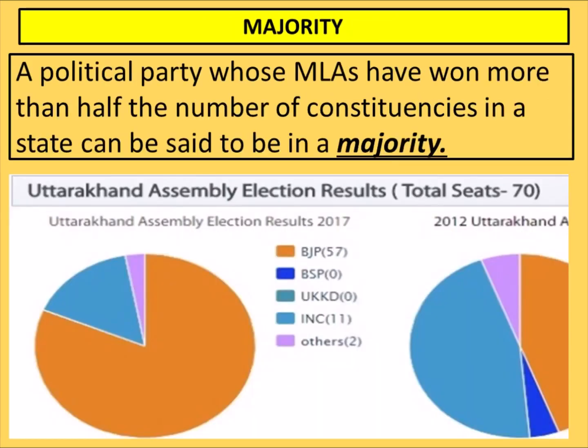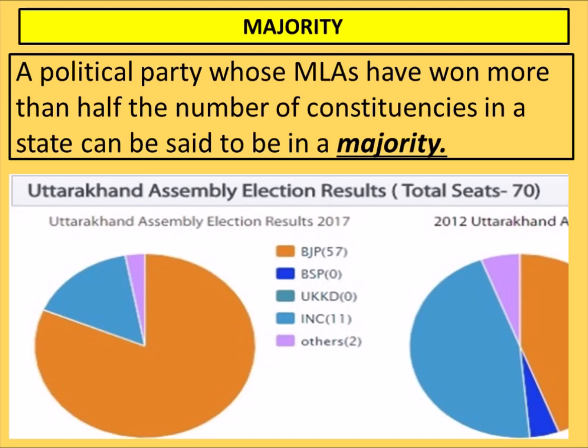Majority. Now what is majority? A political party whose MLAs have won more than half the number of constituencies in a state can be said to be in a majority. Just now we have read that there are 70 constituencies in Uttarakhand state. Any political party can get the majority.